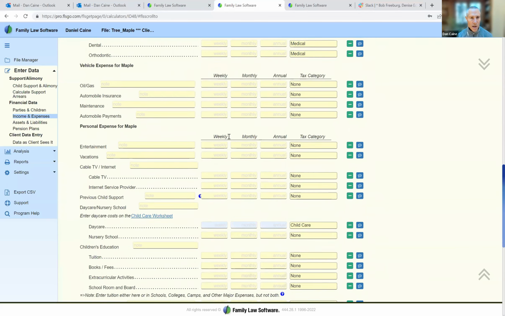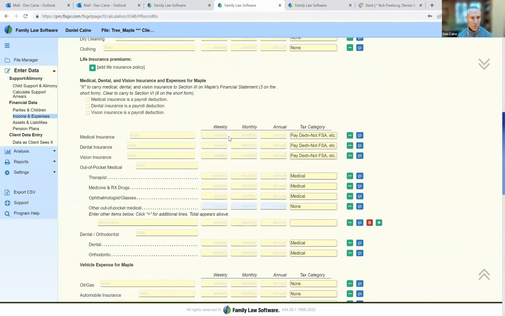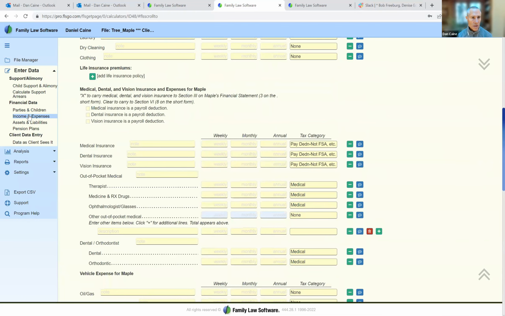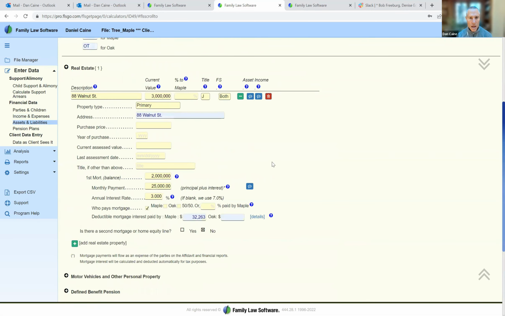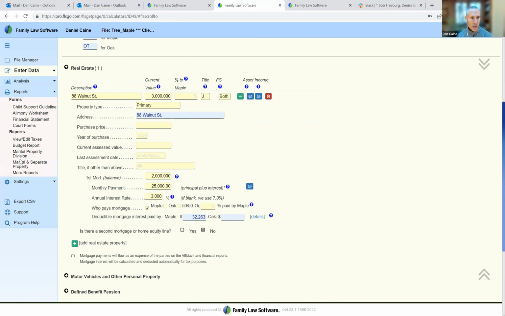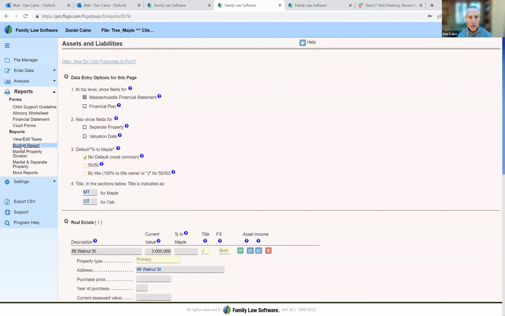So we've entered the expenses. There's also a mortgage, which we entered previously, but it shows up here when we look at the real estate. So now the question is, how are Oak and Maple looking after all the expenses? And for that, we go to our budget report. We click on the reports tab here, and we go to the budget report.